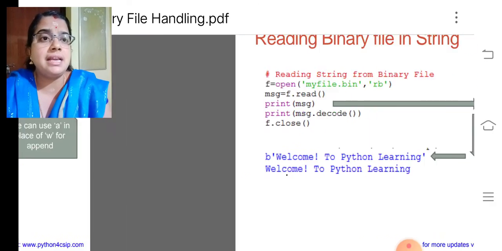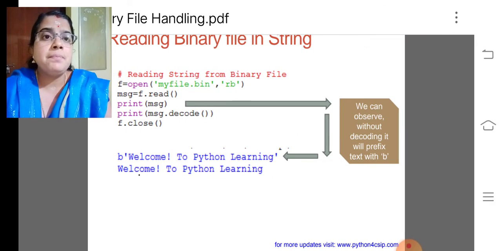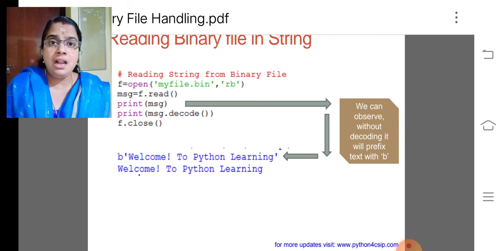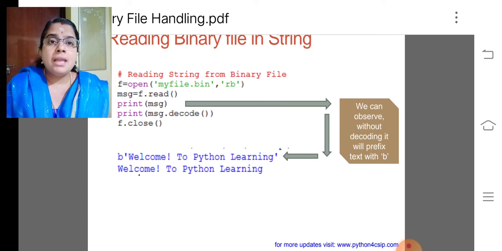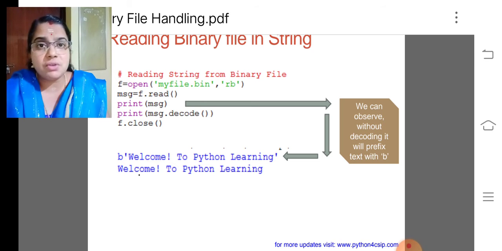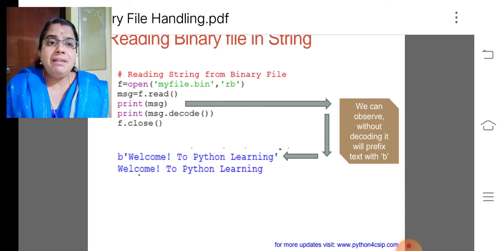Let me give the next example: reading from a binary file as a string. So myfile.bin, rb I used for what? For reading the binary file. Then using the read function, I read the message into the string msg, then print msg. So I will get b'welcome to Python learning'.